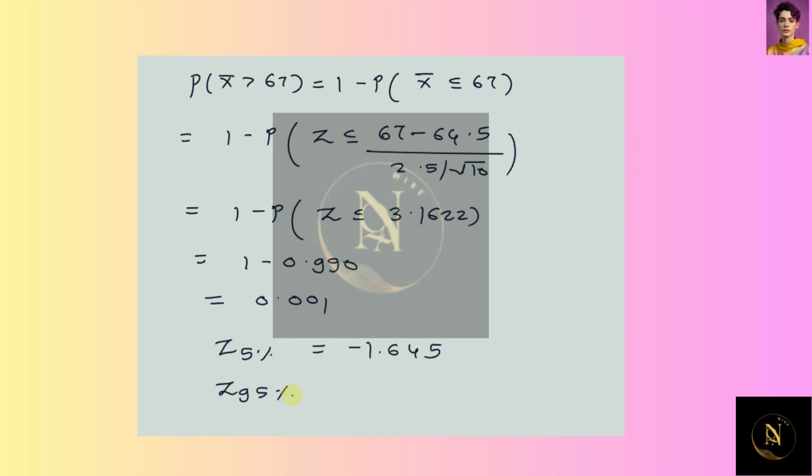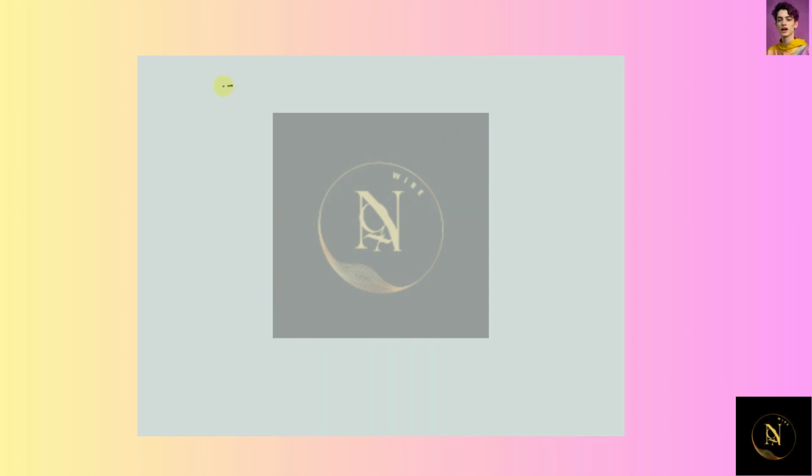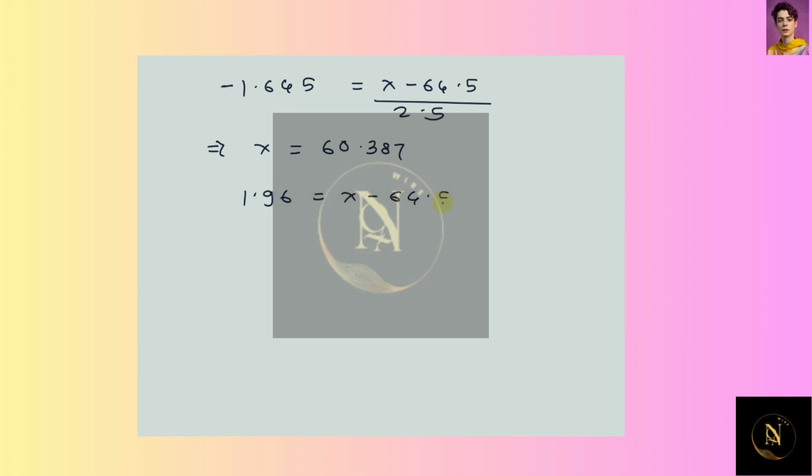Now we know that the value of z at 5% is minus 1.645 and the value of z at 95% is 1.96. Therefore we get minus 1.645 equal to x minus 64.5 divided by 2.5, which implies that the value of x is 60.387, and 1.96 equal to x minus 64.5 divided by 2.5, which implies that the value of x is 69.4.